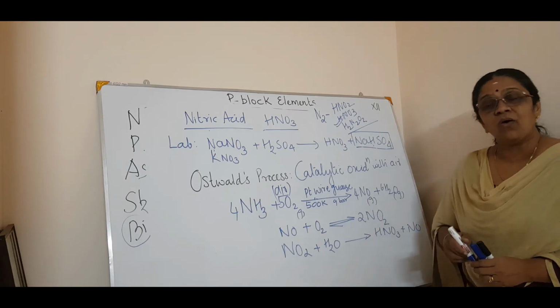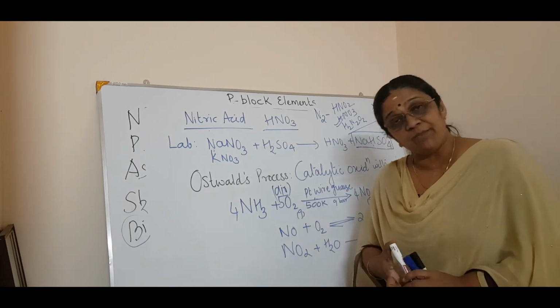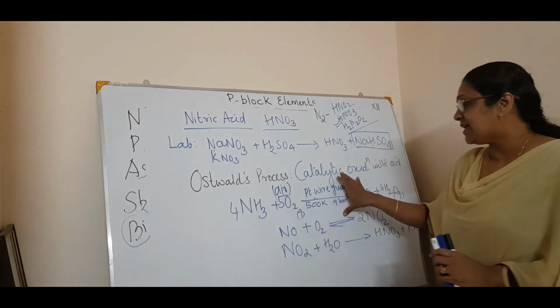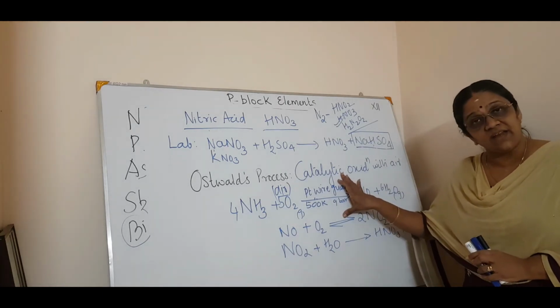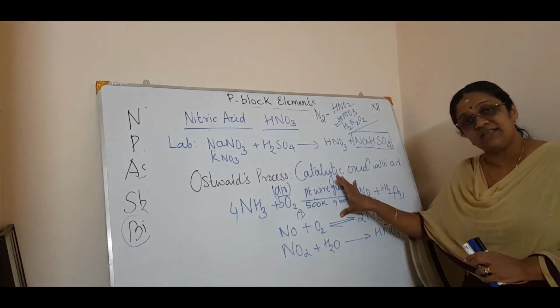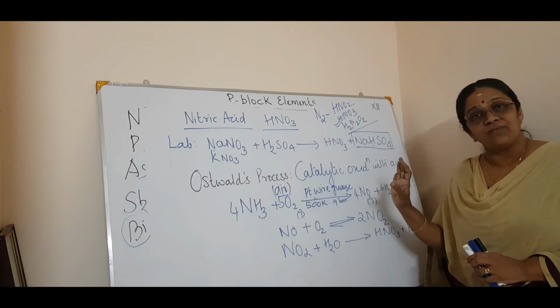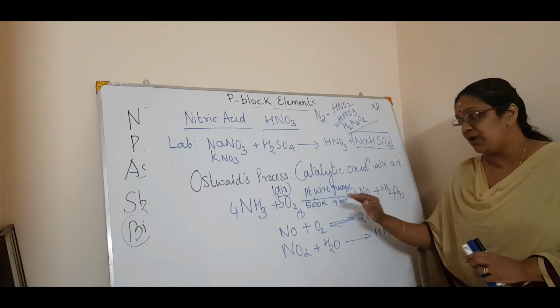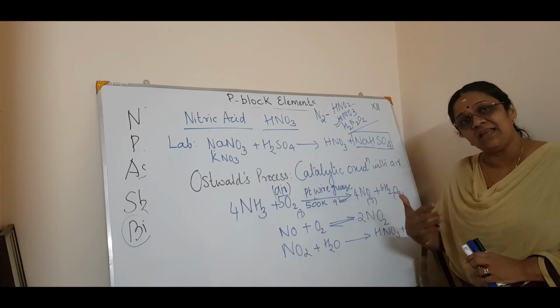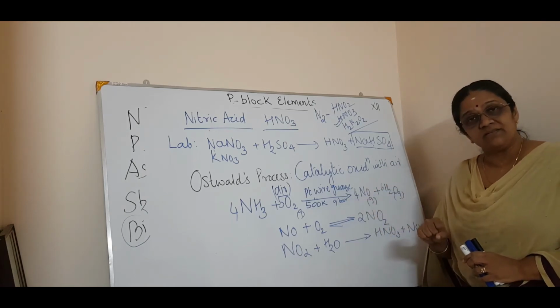In all these named processes or named reactions, these conditions are necessary. If you don't write these conditions, your marks will be off. That's for sure. So you have to write again and again to make it confident.